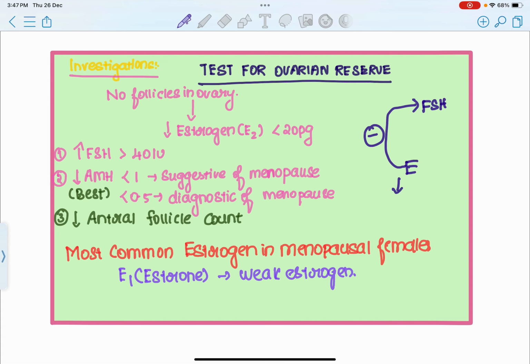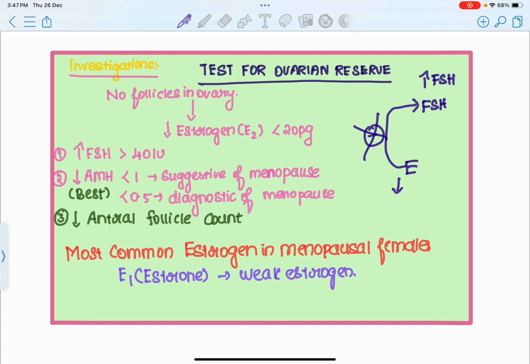But in patients of menopause, since the levels of estrogen decrease, the negative feedback is lost and the levels of FSH are increased. So FSH levels more than 40 international units is diagnostic of menopause. Apart from that, decrease in anti-Mullerian hormone is the best test to assess the ovarian reserve.